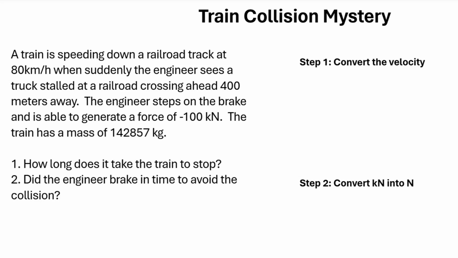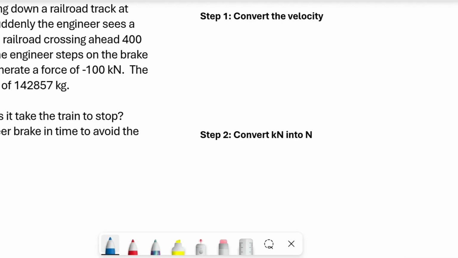So in the last video, we looked at step 1, converting the velocity. Let's take a look at step 2, convert kilonewtons into newtons. So we're going to take a look at this value right here. So negative 100 kilonewtons. Now step 3, we're going to talk about solving for the acceleration.